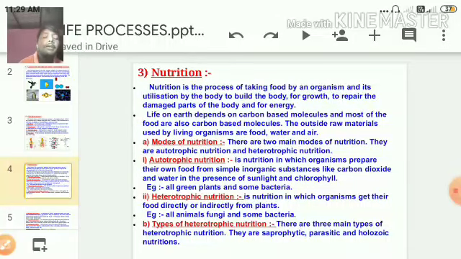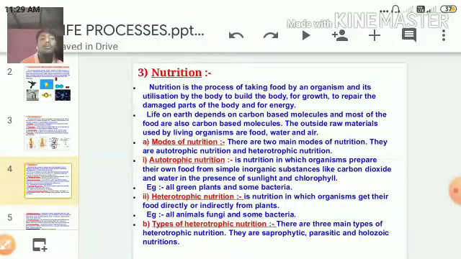So nutrition is very prominent for all living organisms. To remain alive and live on the earth, an organism must go for nutrition. Lack of proper nutrition or nourishment causes weakness in the body.